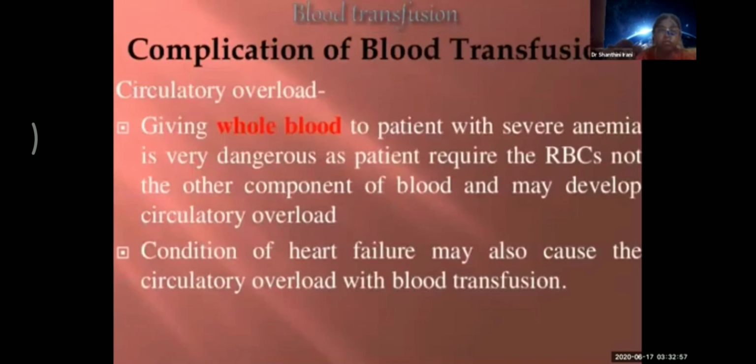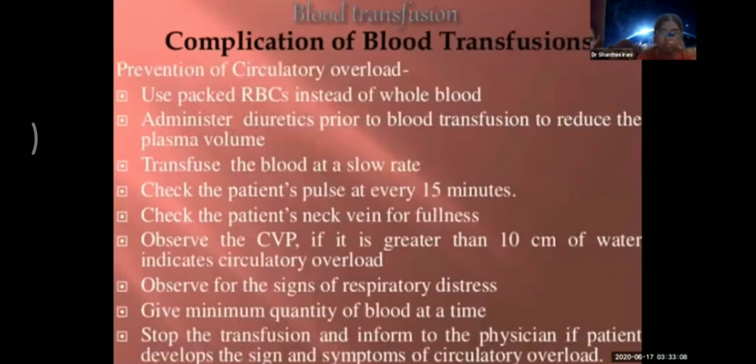Circulatory overload is very important. Giving whole blood to a patient with severe anemia is very dangerous, and also to patients with heart failure and kidney failure. Next. Prevention of circulatory overload: we use packed RBCs, transfuse blood at a slow rate, and the patient has to be monitored very carefully every 15 minutes and the CVP checked. If the CVP goes very high, you have to start taking measures to reduce it.